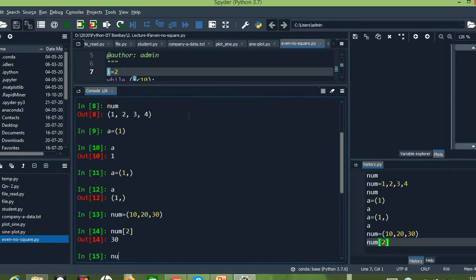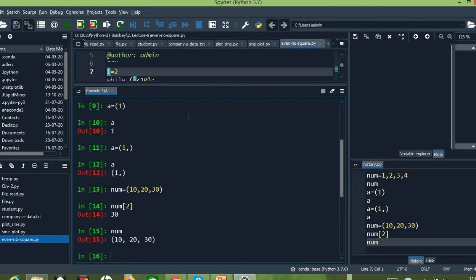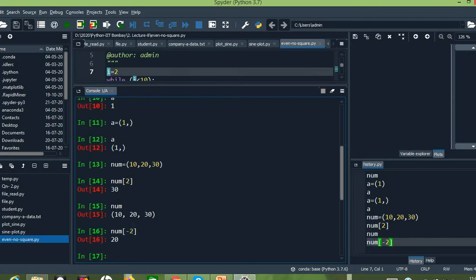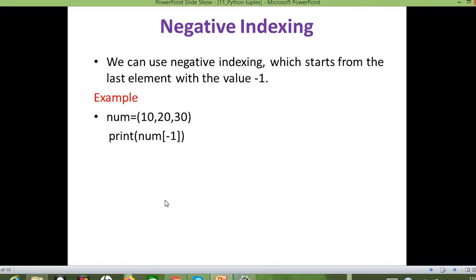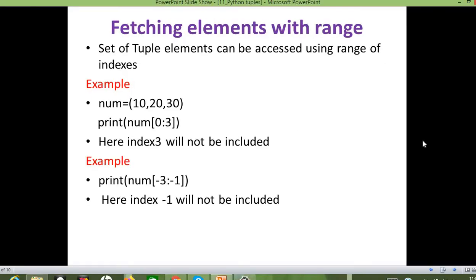Already I have a tuple num. Here I want to access num of -2. So the output is 20. Here in negative indexing, the index starts from -1 and the -1 index will be the last element of the tuple. Since -2 comes for element 20, we have got the output as 20. This is about negative indexing.